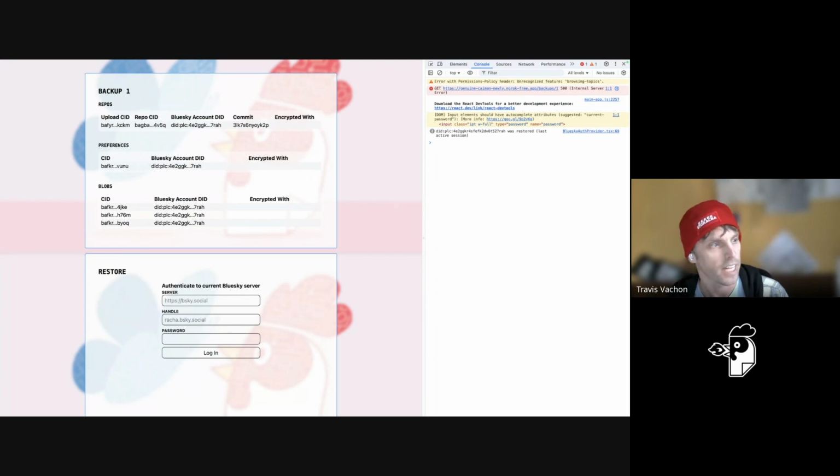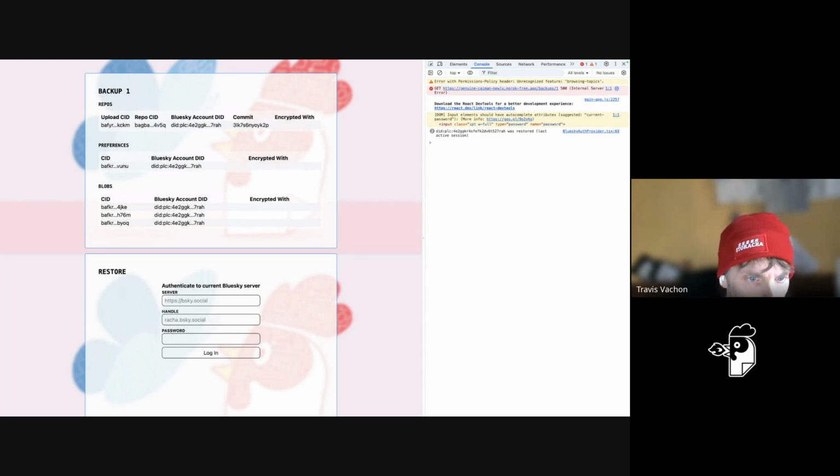And in fact, I have set one up so that we can demo that. The one thing about the restore process is that it's one way. You cannot go back to the Bluesky PDS after you've migrated out. So I'm probably not going to actually demonstrate it right now because it'll break my demos. But I will demonstrate the restore flow.